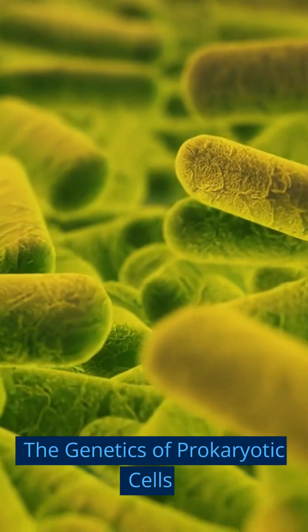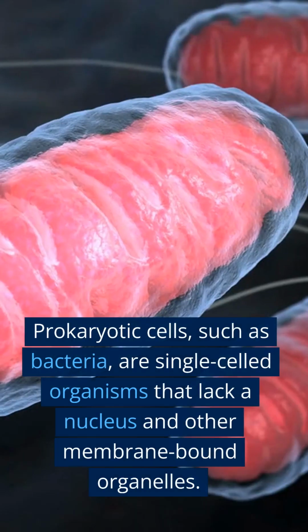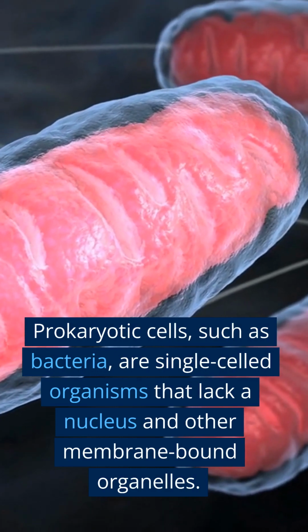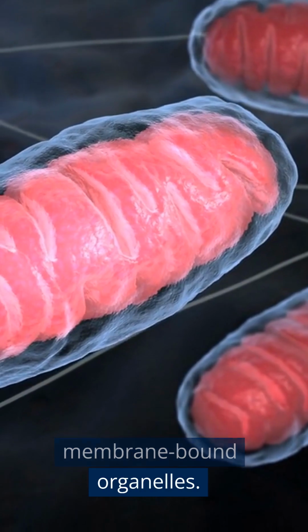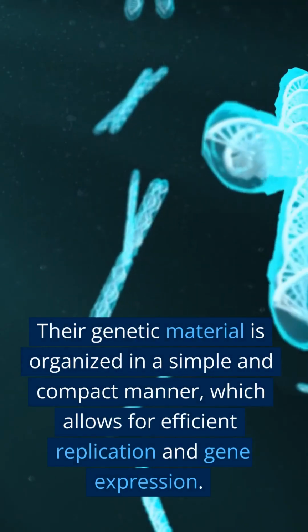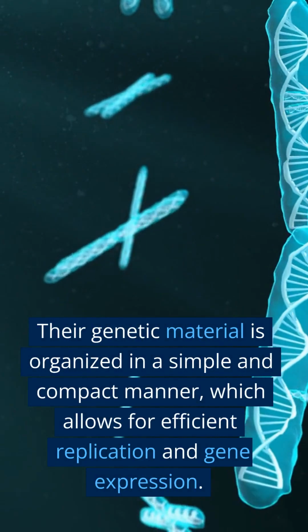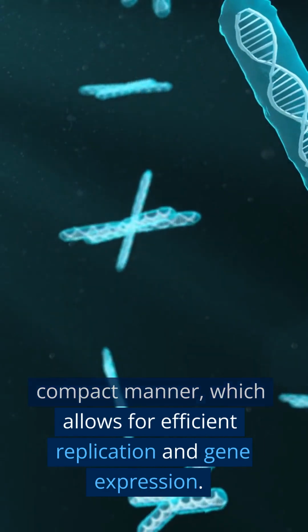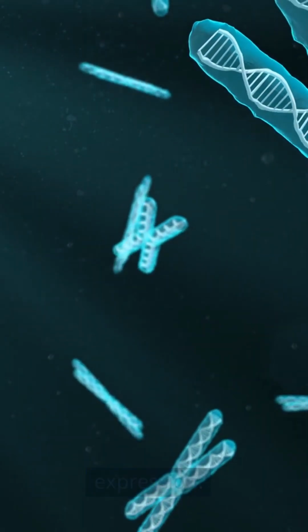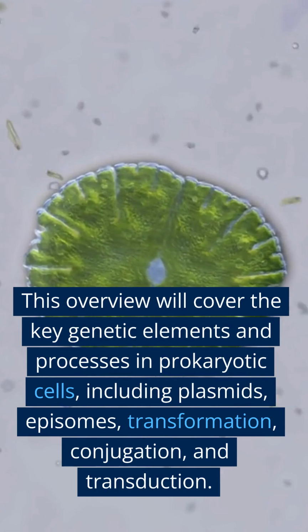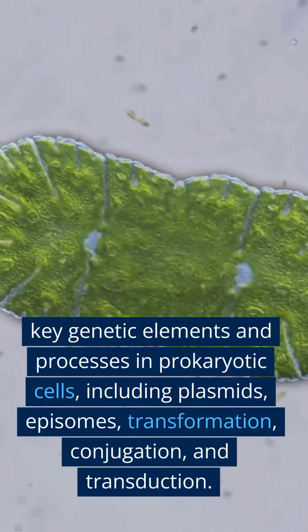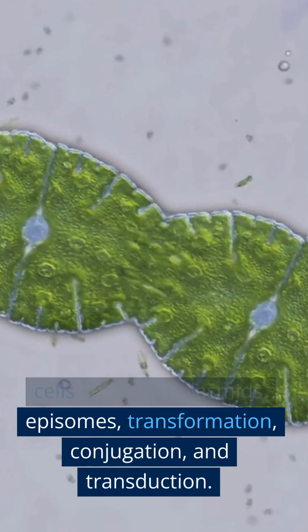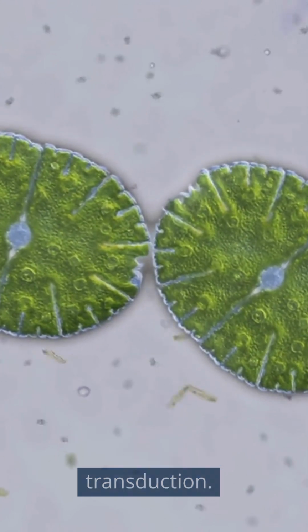The genetics of prokaryotic cells. Prokaryotic cells, such as bacteria, are single-celled organisms that lack a nucleus and other membrane-bound organelles. Their genetic material is organized in a simple and compact manner, which allows for efficient replication and gene expression. This overview will cover the key genetic elements and processes in prokaryotic cells, including plasmids, episomes, transformation, conjugation, and transduction.